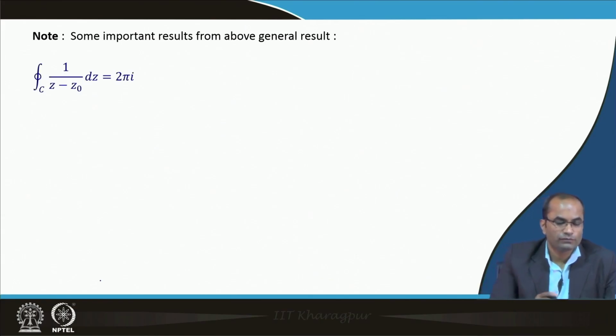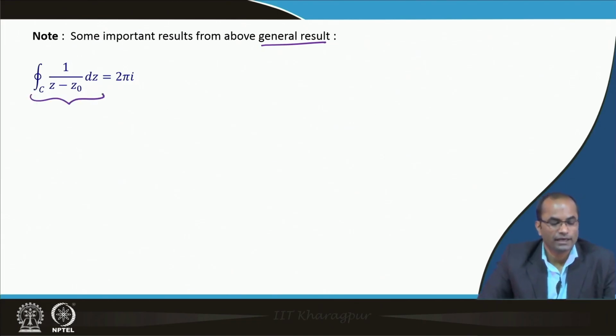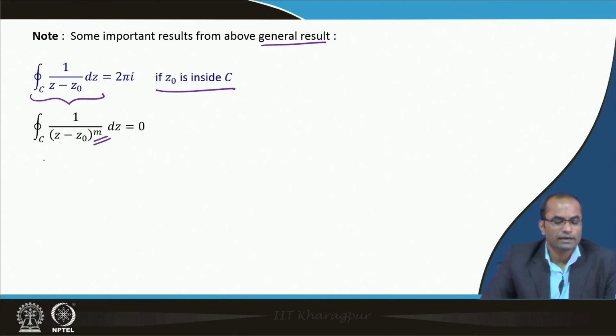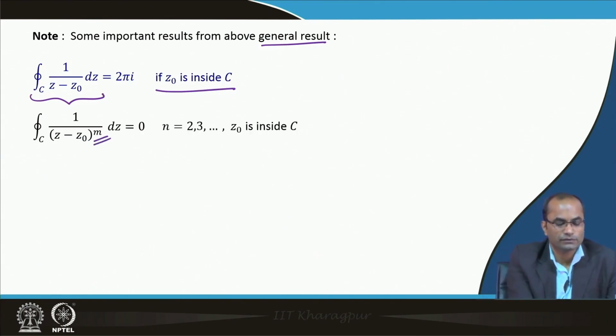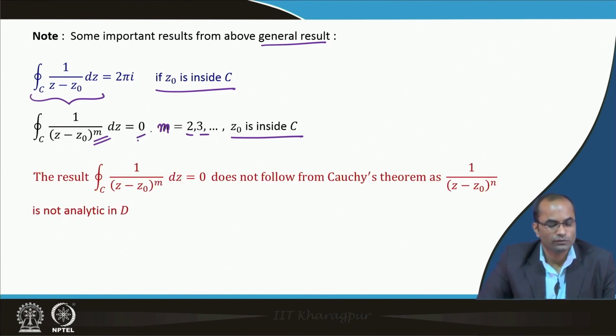Just to conclude, from the above result, the integral of 1 over (z minus z0) dz is 2 pi i for m equal to minus 1, if z0 obviously lies inside C, and for any other value of m, that means here m can be 2, 3 and so on, with z0 inside C, this value is going to be 0.